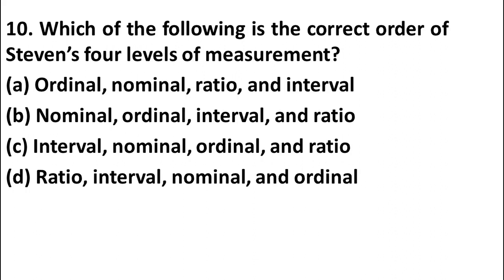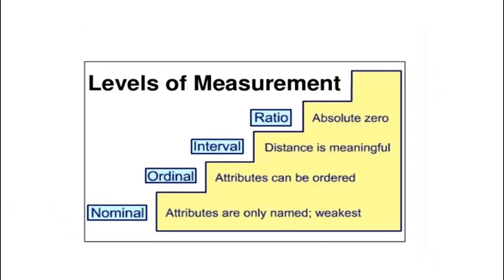Here remember that the first level is nominal and the last level is ratio. Option B is the right answer: nominal, ordinal, interval and ratio. This is the picture of levels of measurement given by Stevens. The first level is nominal, the second level is ordinal, third level is interval and the last level of measurement is ratio. I hope you got this answer.